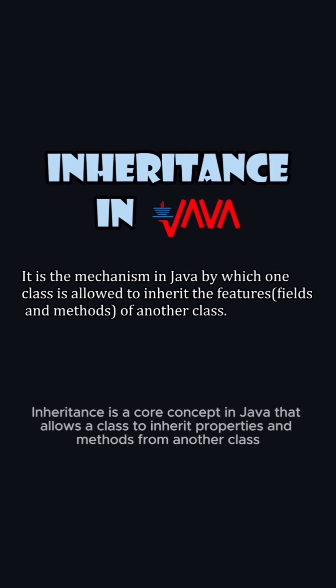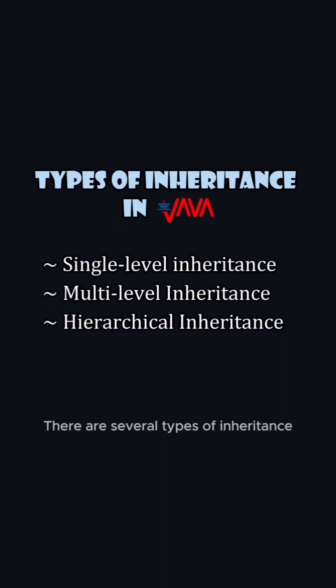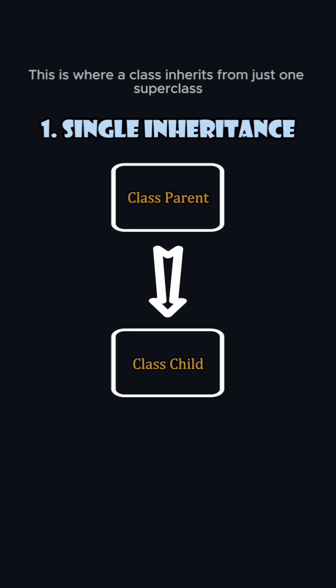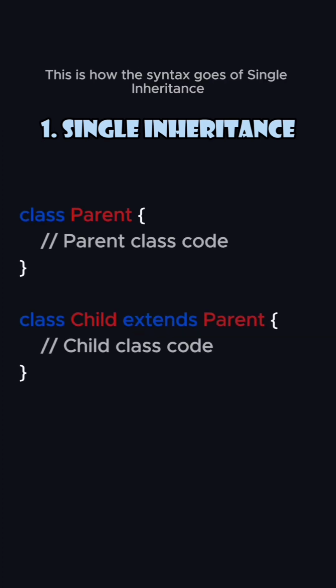Inheritance is a core concept in Java that allows a class to inherit properties and methods from another class. There are several types of inheritance. First up, we have single inheritance. This is where a class inherits from just one superclass. This is how the syntax goes of single inheritance.